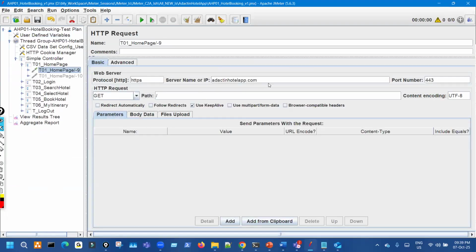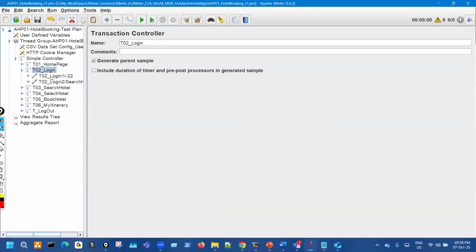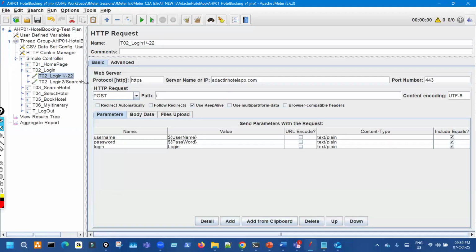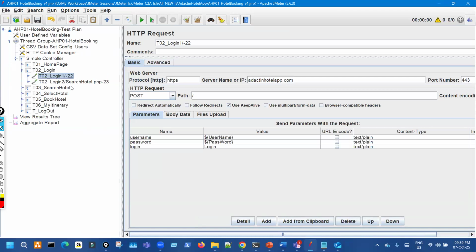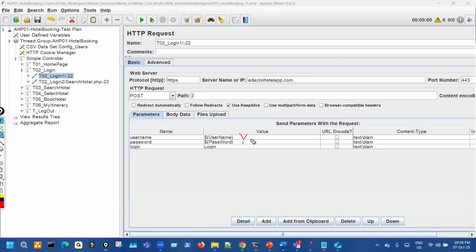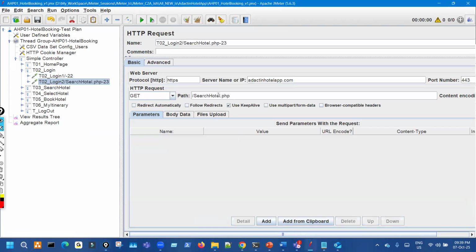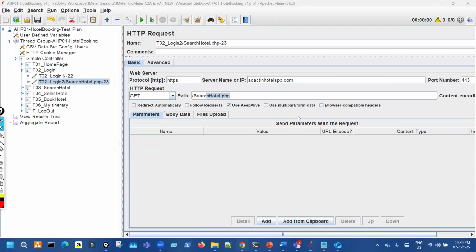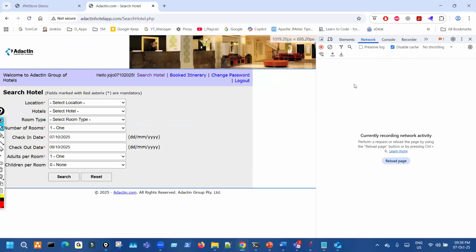Right. So this is the home page. Home page one. Then P2, you can see P2 has two requests. Login will have two requests. One will carry the username and password, a post request. And then after that, another request, which will be the search request. Two requests for one. So all you can verify here in parallel.